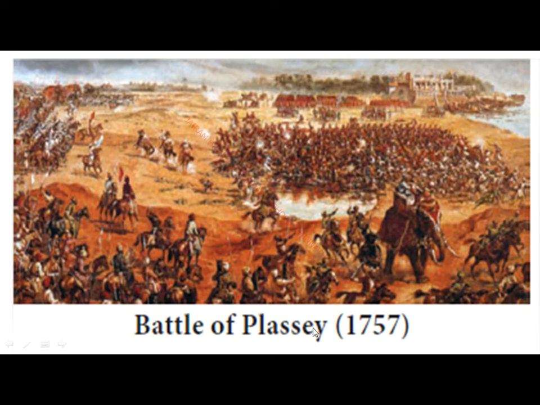On the side of the Nawab, nearly 28,000 infantry were used, and nearly 30,000 cavalry were used. But on the side of the Britishers, there were only 3,000 soldiers in the British military. It was a mix of Indian soldiers plus British soldiers.